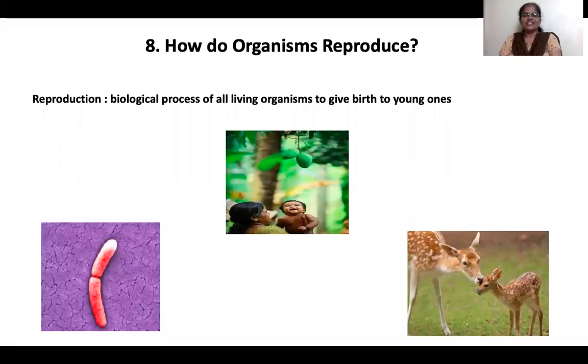Good morning, children. Today we'll start with the third lesson, that is chapter 8 of biology. How do organisms reproduce? So far, we have studied two lessons. One is on life processes, and the second one is control and coordination.